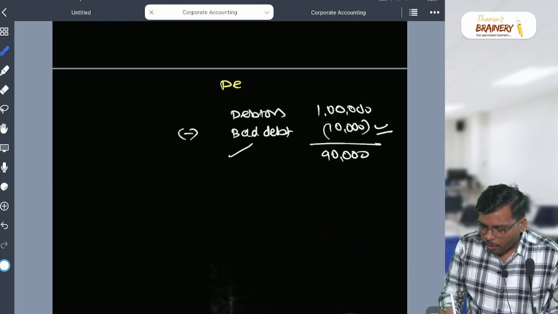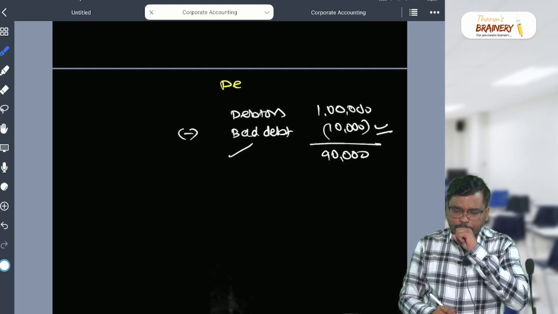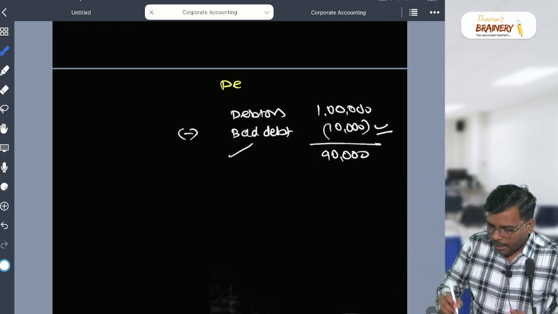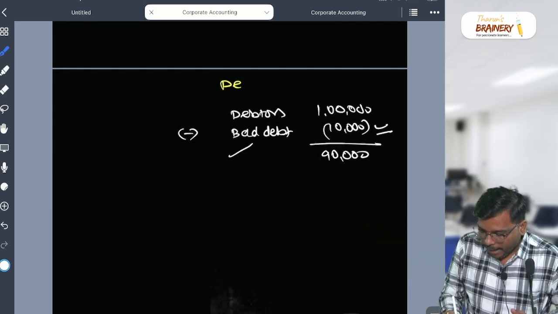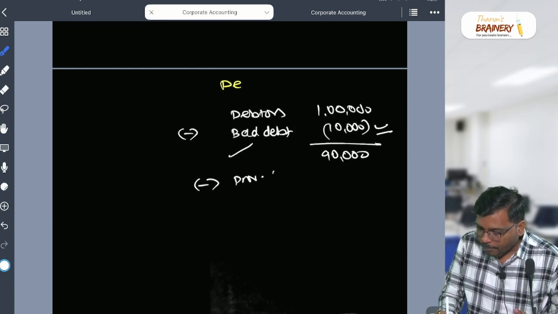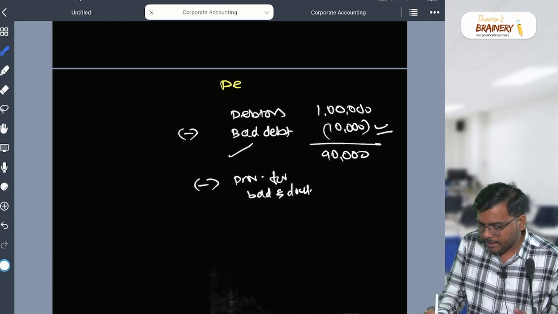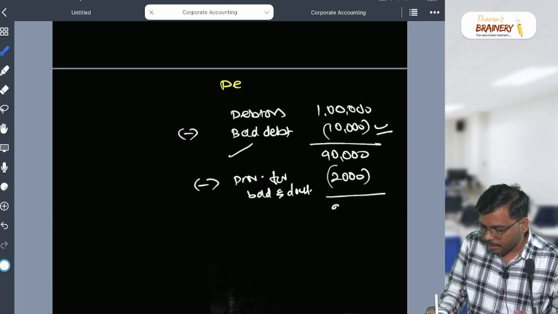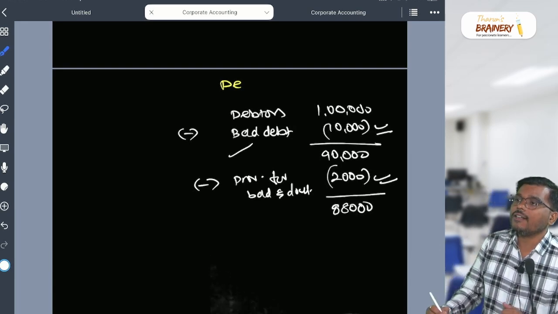Next one, if there is a provision for bad and doubtful debt given, again it will appear in two places. We minus the provision for bad and doubtful debt, let's say it is 2,000, from here. Now how much does it become? 88,000.